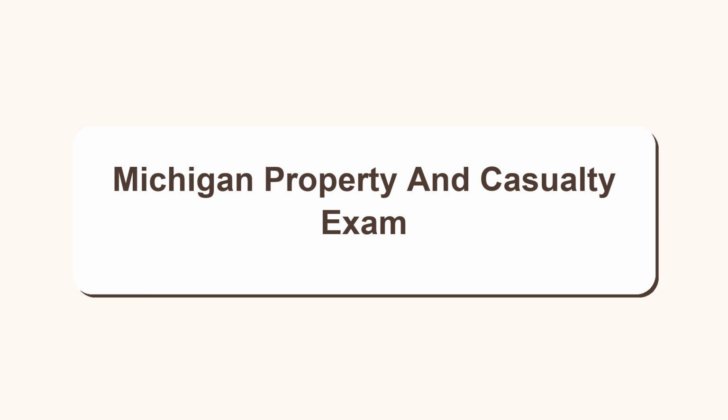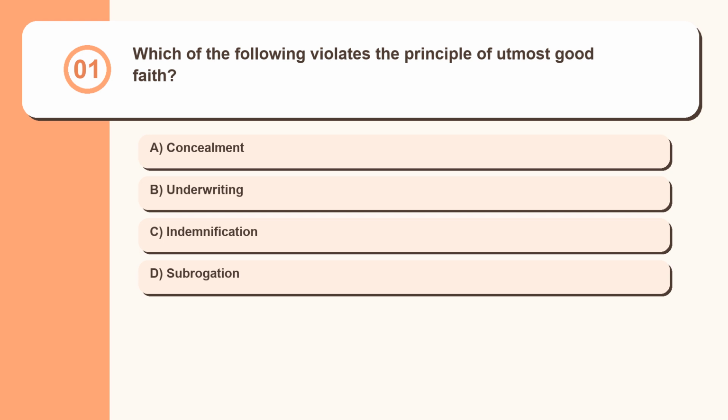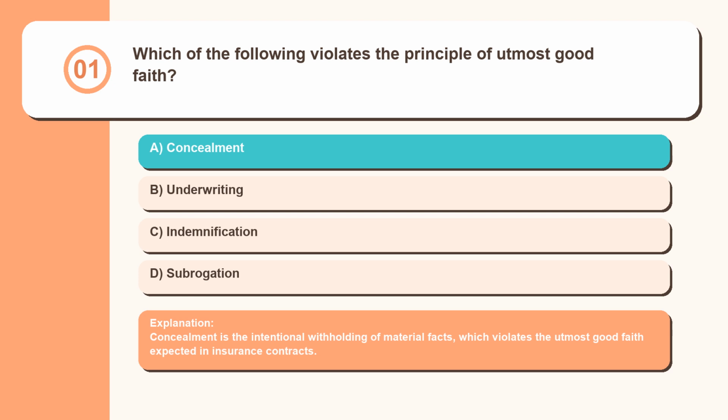Michigan Property and Casualty Exam. Question 1. Which of the following violates the principle of utmost good faith? Concealment, underwriting, indemnification, subrogation. Concealment is the intentional withholding of material facts, which violates the utmost good faith expected in insurance contracts.